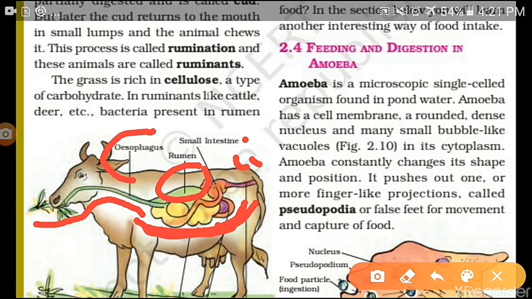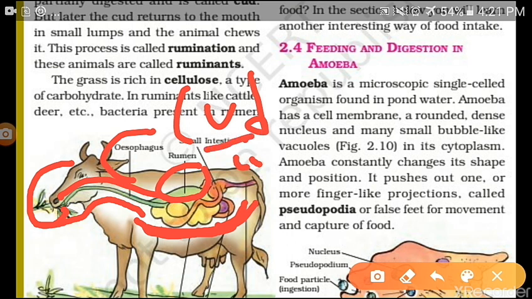Okay, then you must have noticed they continuously keep on chewing something. So what are they chewing? Happy Dent, Centrefresh or what? No, they are not chewing these things. Actually, there is a very different process of digestion in them. Whatever food or grass we offer them, they quickly swallow at that time, and it reaches their stomach, where it is partially digested. Partially means not completely, half digested. The partially digested food inside their stomach is called cud.